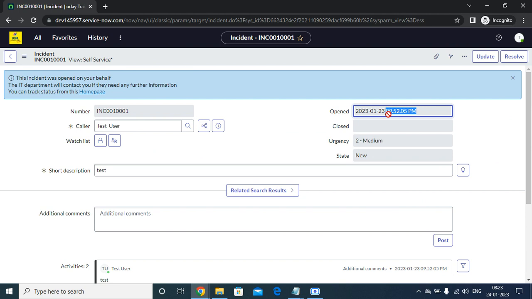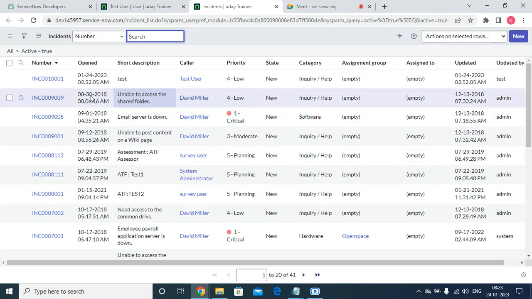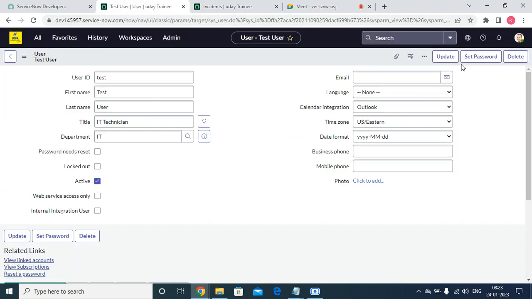Why? Because the test user is in the EST time zone, and the logged user, who is a system administrator, is in the GMT time zone. So depending upon the time zone, it will be reflected accordingly to the user.